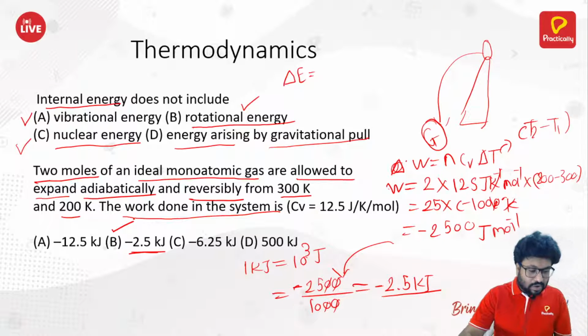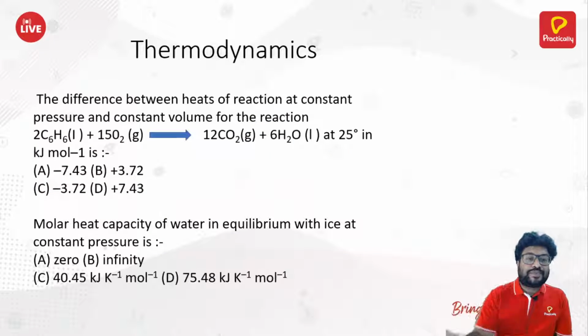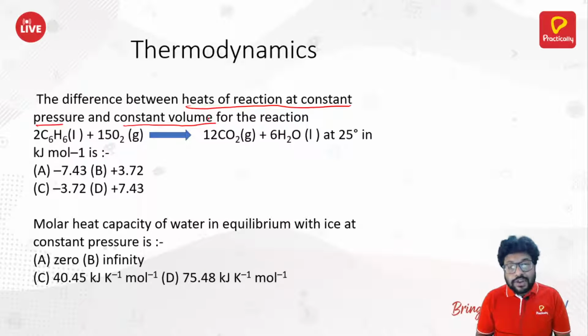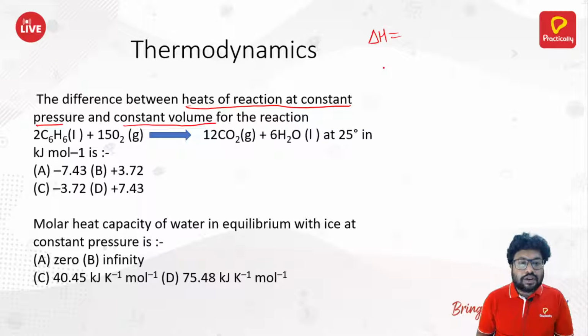Okay, so moving ahead with this now. The difference between heat of reaction at constant pressure and heat of reaction at constant volume. Now we know that heat of a reaction is delta H. Heat of reaction at constant pressure is delta H, and heat of reaction at constant volume becomes delta U.